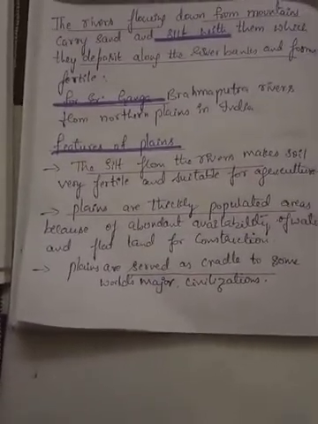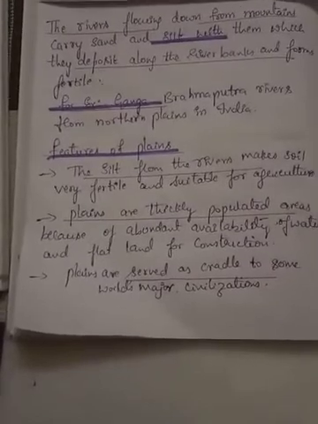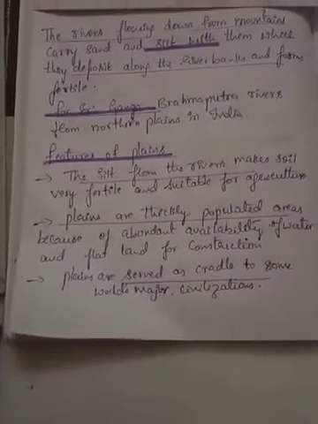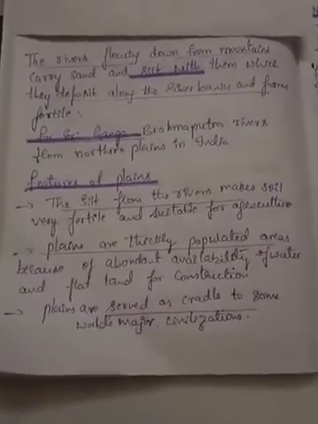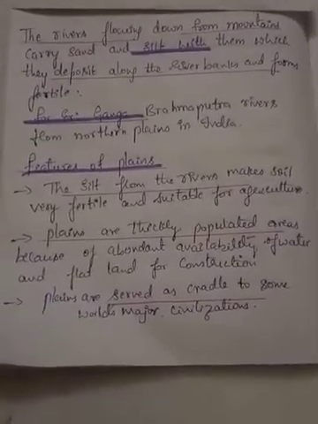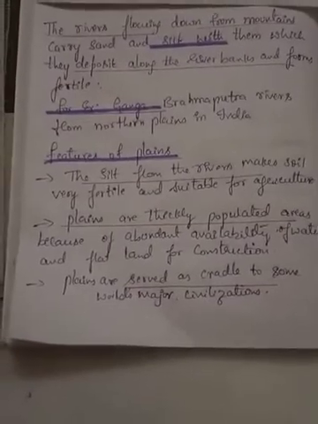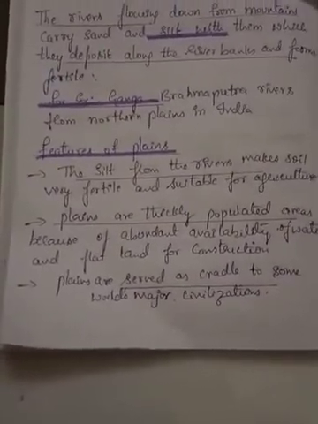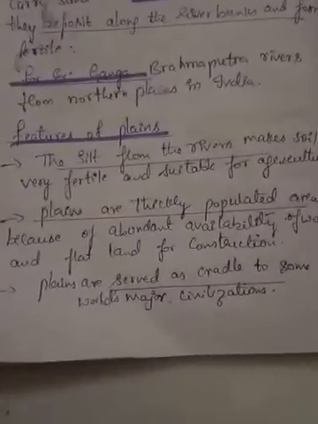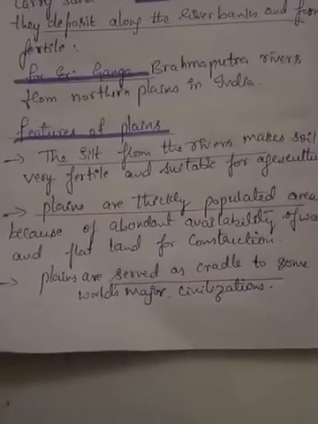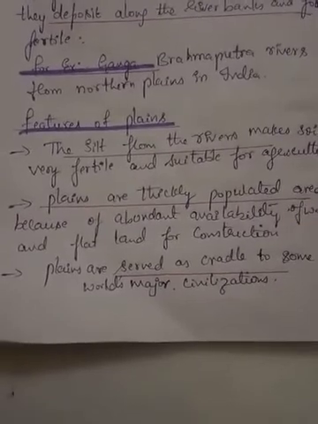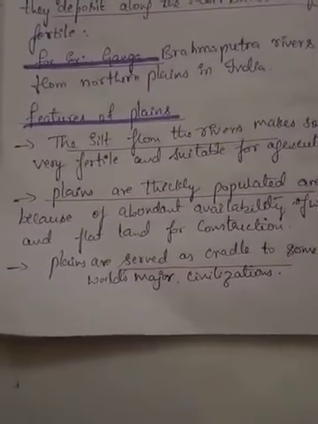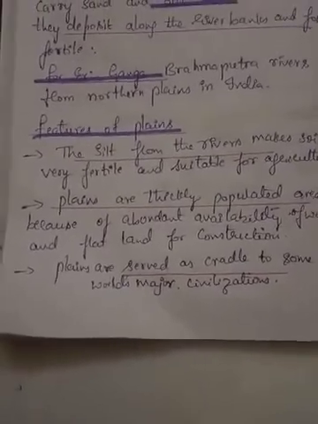And the last point is that in ancient times, these plains have served as a cradle to some major world civilizations. Not only the world, even the Indian civilization, the Indus Valley civilization, took place here. We look at the origin of any civilization because of these plains, or cradles. Why do they call it a cradle?